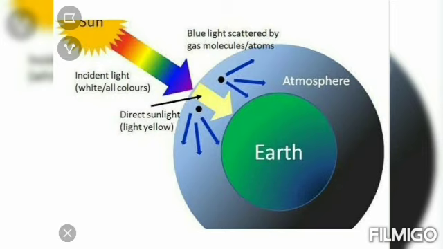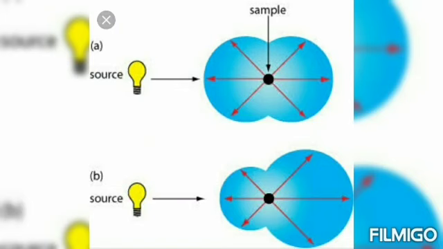There are two types of scattering: one is elastic scattering, another one is inelastic scattering. What are the two types of scattering? Elastic scattering and inelastic scattering. First you should learn what is scattering. After that, what are the types of scattering? Elastic scattering and inelastic scattering.